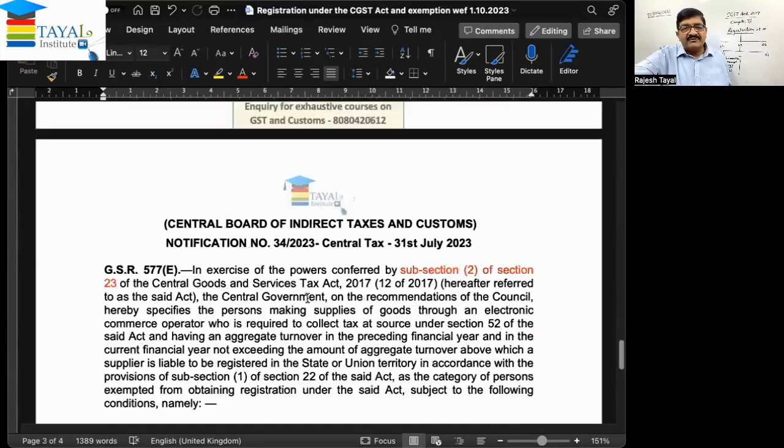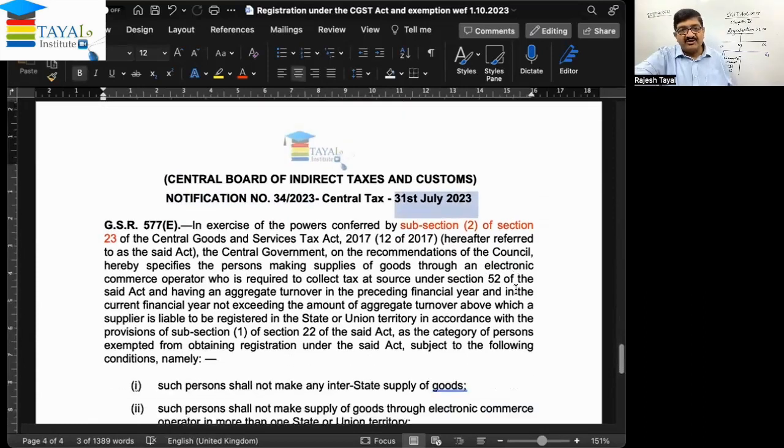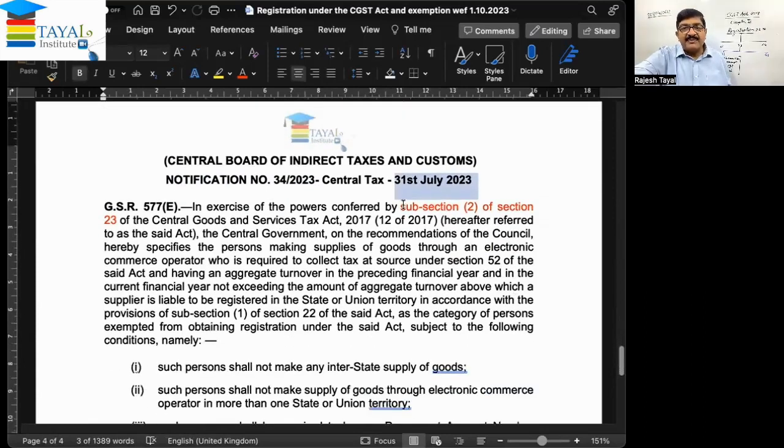So this is the notification. Friend, this is notification number 34 of 23, Central Tax, dated 31st July. Okay, so a very recent notification. And this is in exercise of the powers conferred by subsection 2 of section 23. So that amendment has become effective. But this will be effective from 1st October.